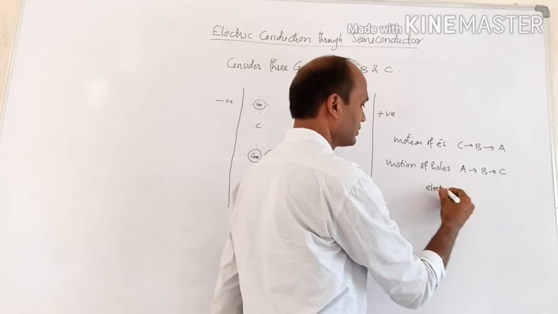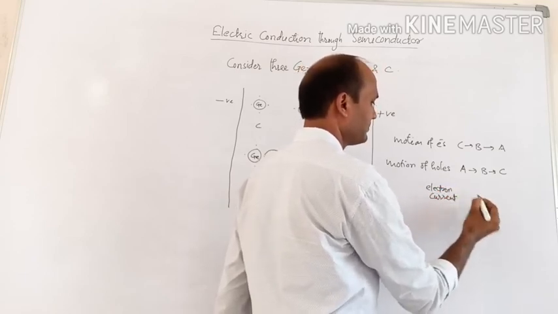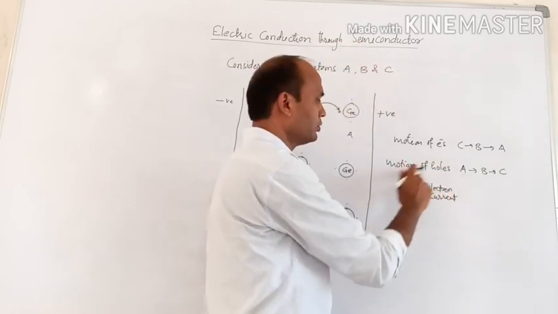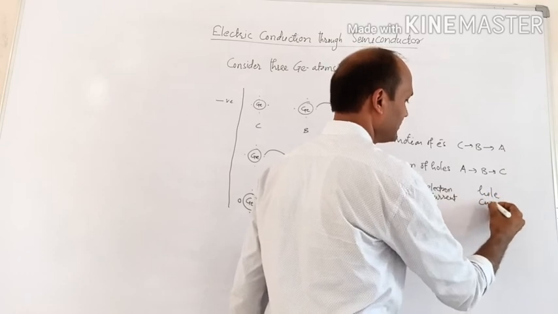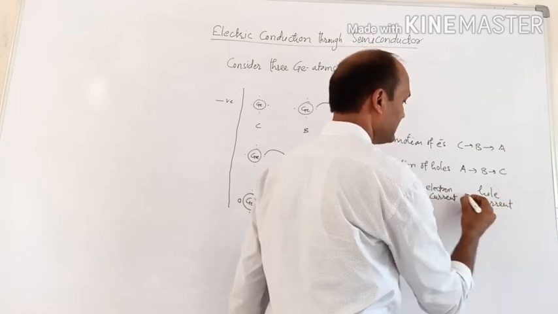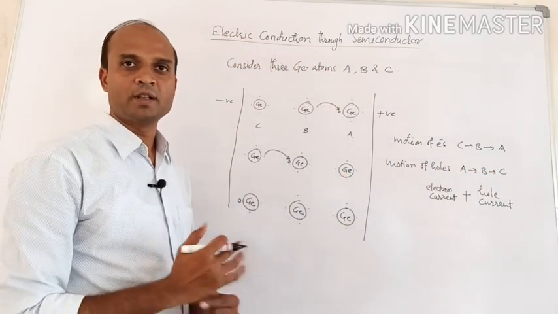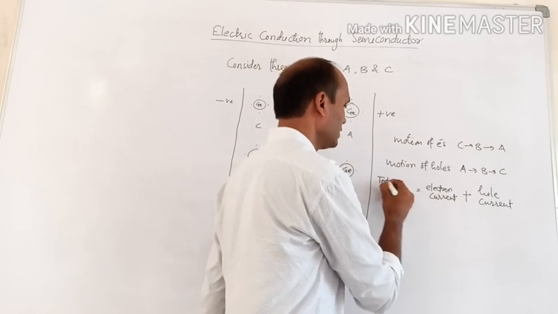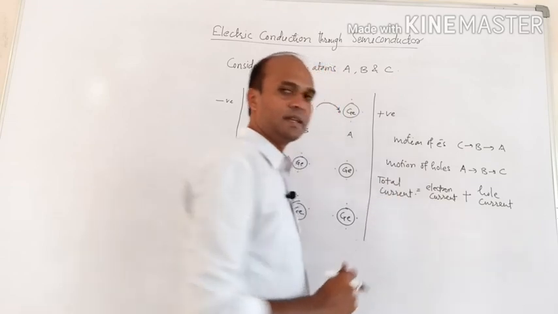Conduction due to electrons will produce an electron current, and there will be a current due to the motion of holes, and that will be the hole current, and the sum of these two, electron current plus hole current, will give the total current in a semiconductor.